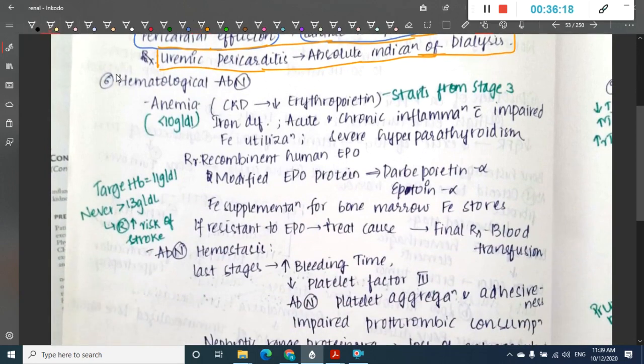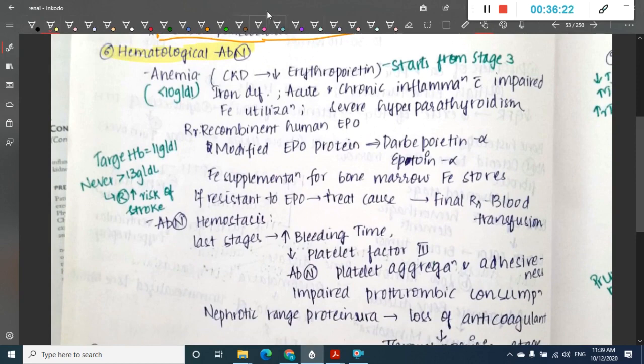Then we have to see the hematological abnormalities. In the hematological abnormalities, first the patient has anemia. Normally the kidney produces erythropoietin. So whenever there is chronic kidney disease, obviously there is decreased erythropoietin, and this decreased erythropoietin mainly starts from stage 3. Because it starts from stage 3, the anemia is manifested from stage 3.